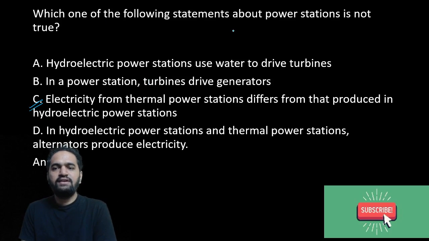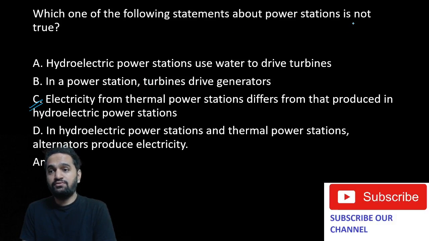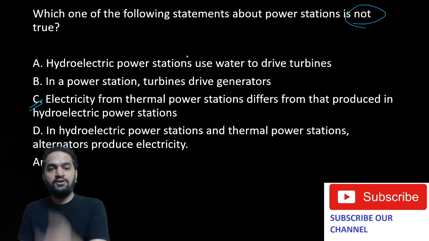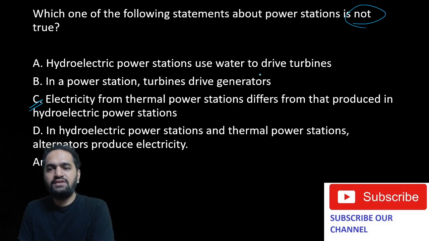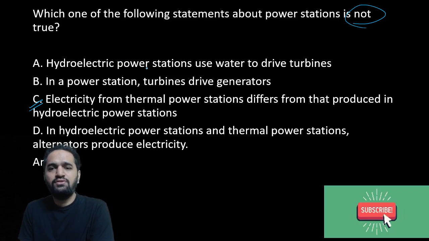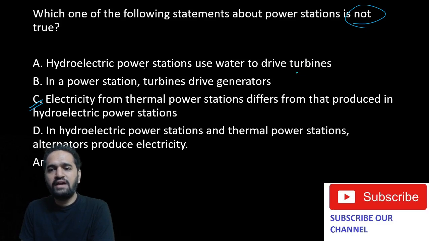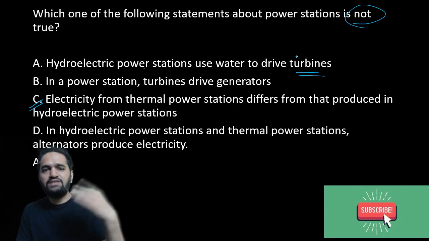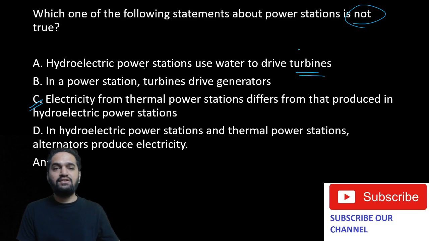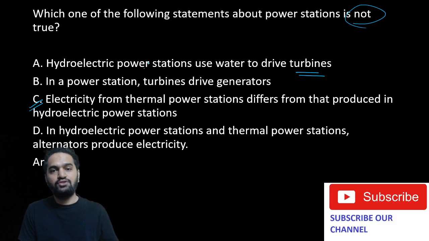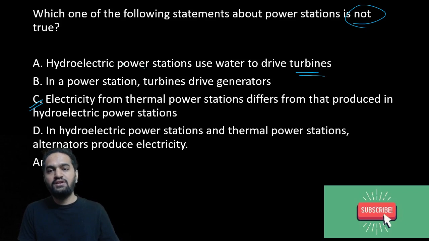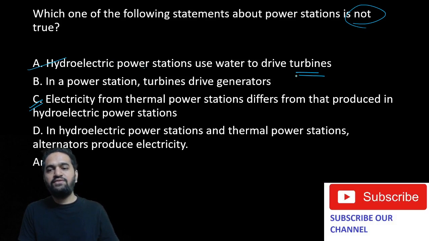Which one of the following statements about power stations is not true? They are saying which is not true. The first point is, hydroelectric power stations use water to drive turbines. We just have to see whether it is true. That is true. Turbines are the mechanical moving parts connected to generators, which create electricity. So obviously, the water is used to move the turbines.